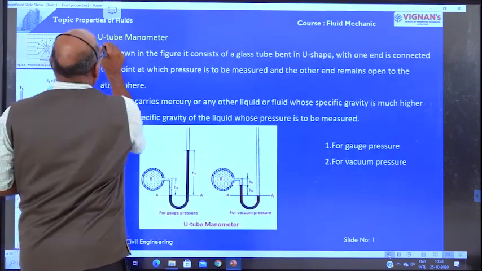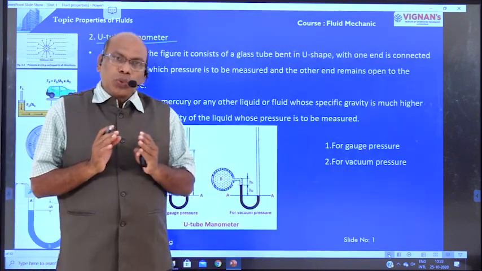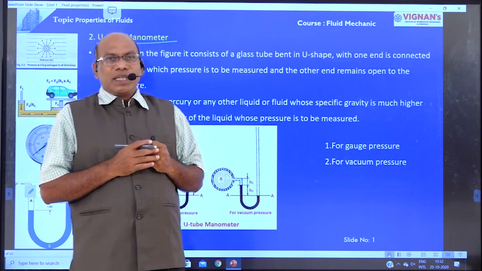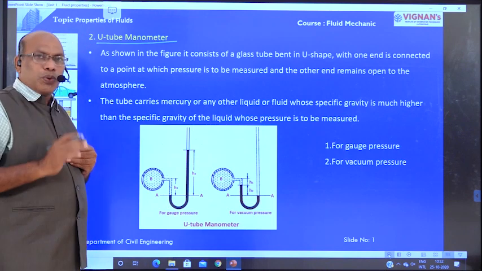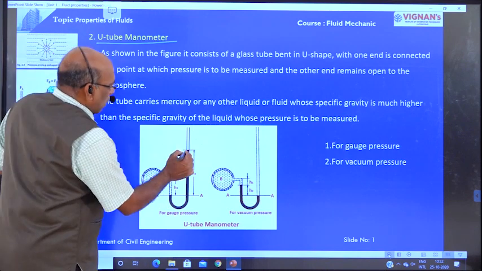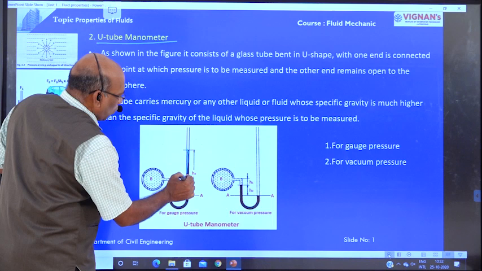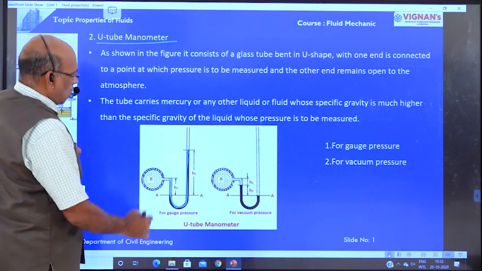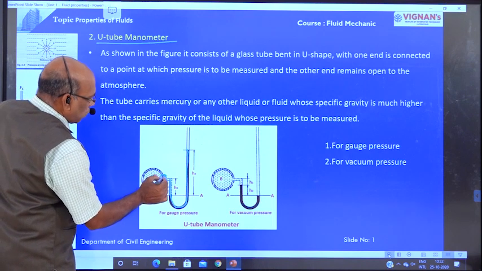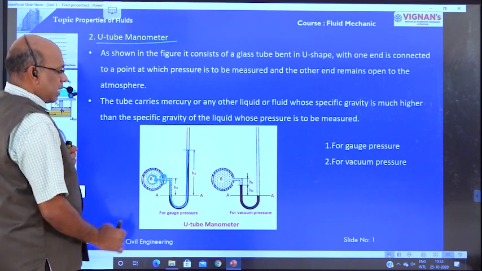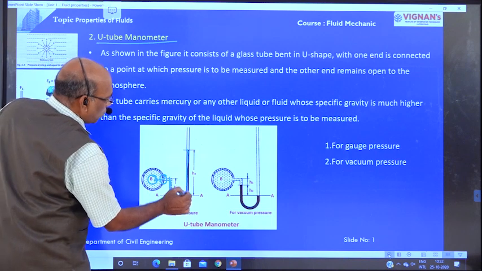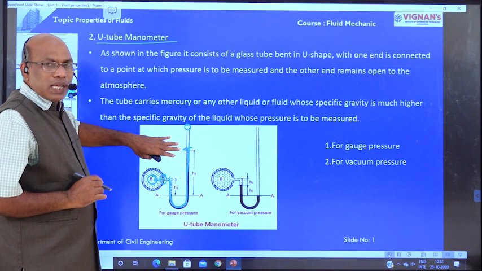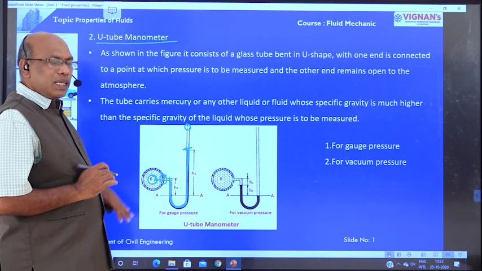Right? U-tube manometer. The U-tube manometer is also a simple manometer. In the case of the U-tube manometer, we have one U-tube like this. One of its ends is connected to where the pressure is to be determined, and the other end is open to the atmosphere. This is known as the U-tube manometer.